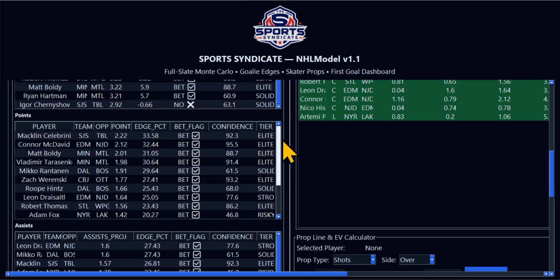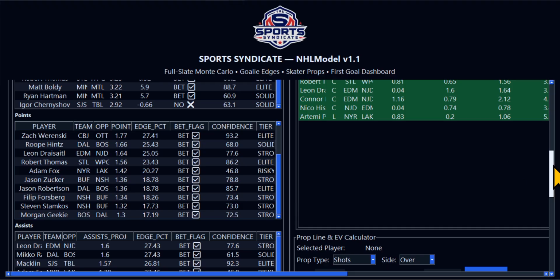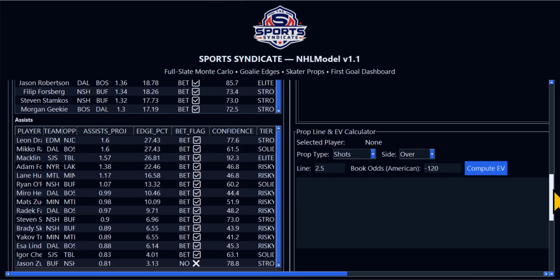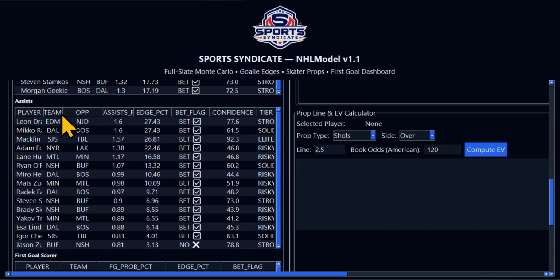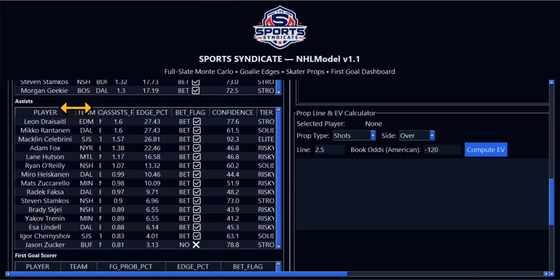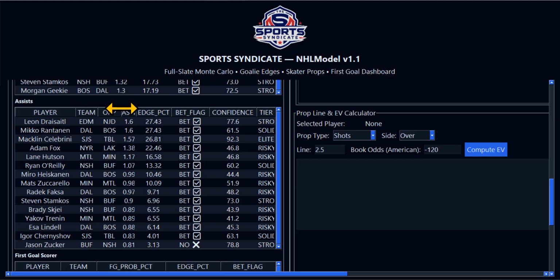I ran a points parlay the other day, like a 6-leg or something like that with all points, killing them. Assists, here's your assist projections right here. Let me scroll this down so you can see these assists. And you guys who know the game of hockey know the names as soon as I start moving the hitters. But here's your edge projections, percentage, sorry. We did incorporate an edge, even though we don't have live odds associated to this model right now. We still put in implied odds, like average odds for assists.